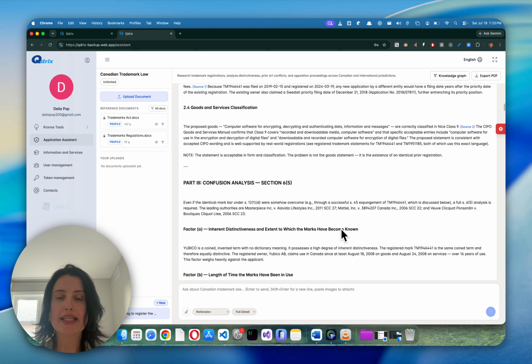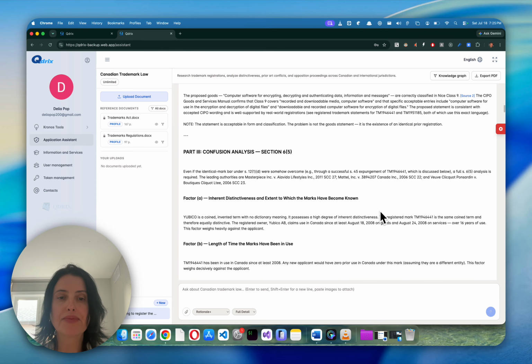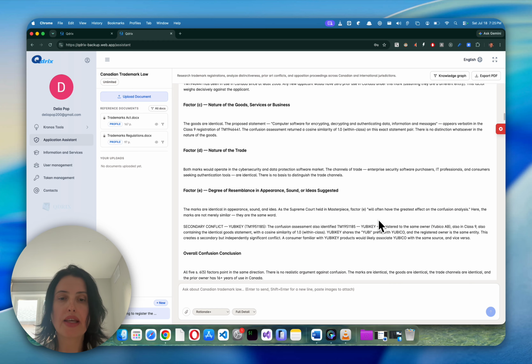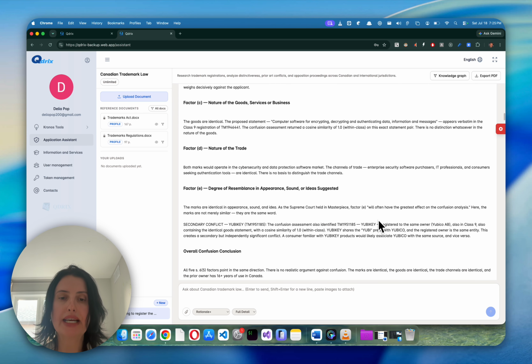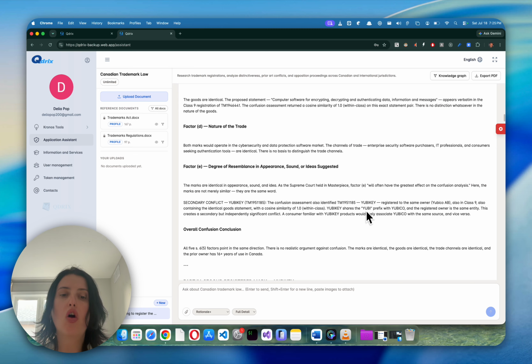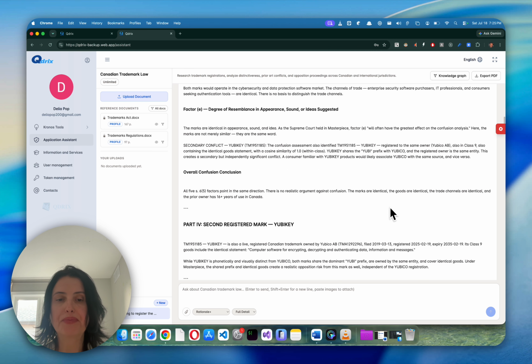Confusion analysis is being provided in accordance to Section 6.5 of the Trademarks Act. And as we can see here, there is clearly an identical mark, so the conflict is very high. All five Section 6.5 factors point in the same direction, that there is no realistic argument against confusion.